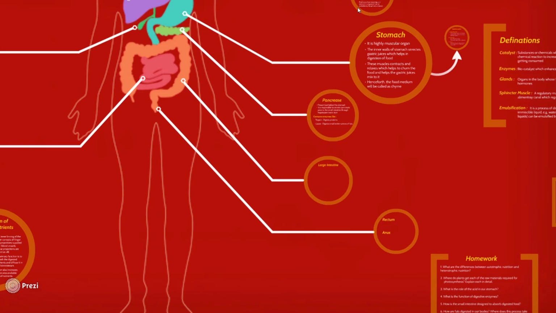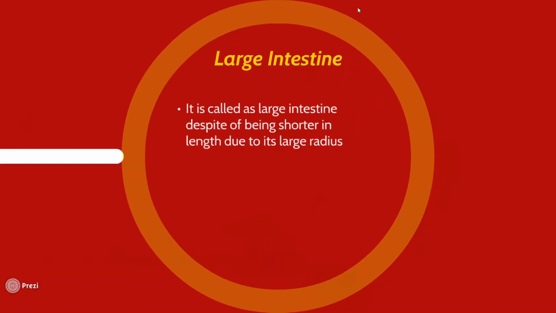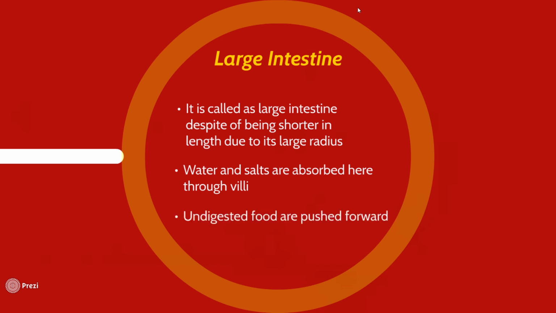The large intestine is called large intestine despite being shorter in length, due to its large radius. Large radius here refers to a large lumen. Water as well as some dissolved salts, including vitamins, are absorbed through villi in this organ. All the undigested food is then pushed forward.